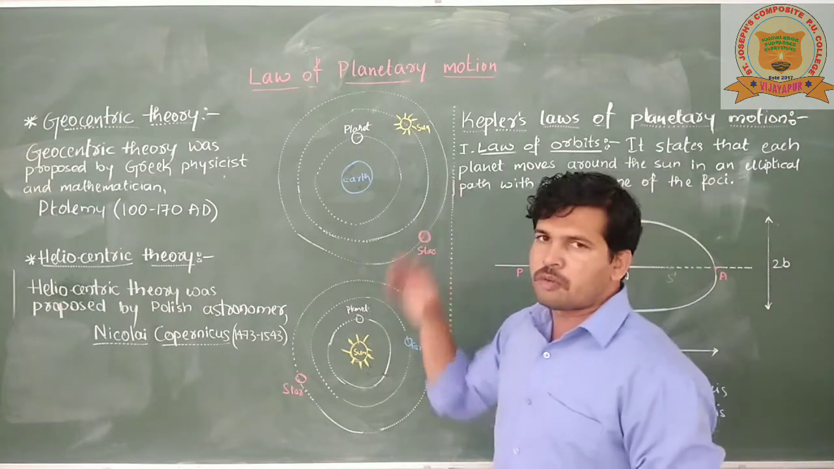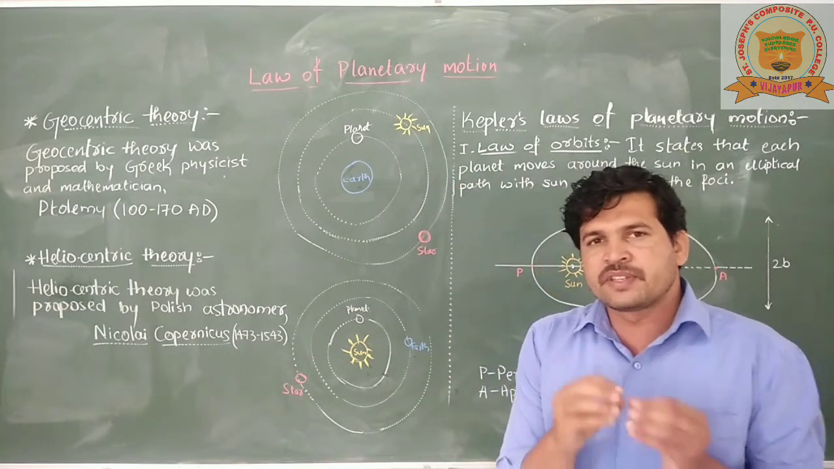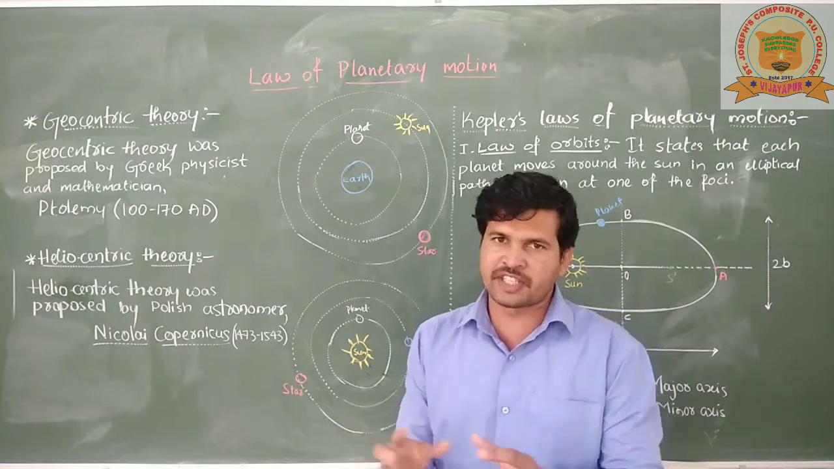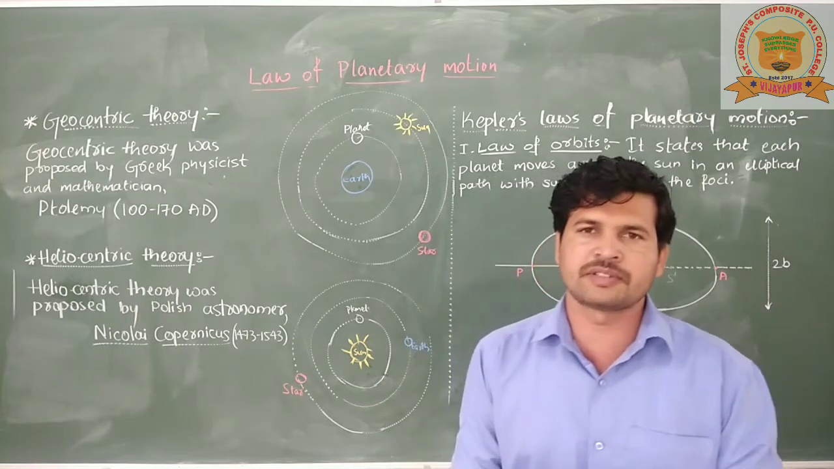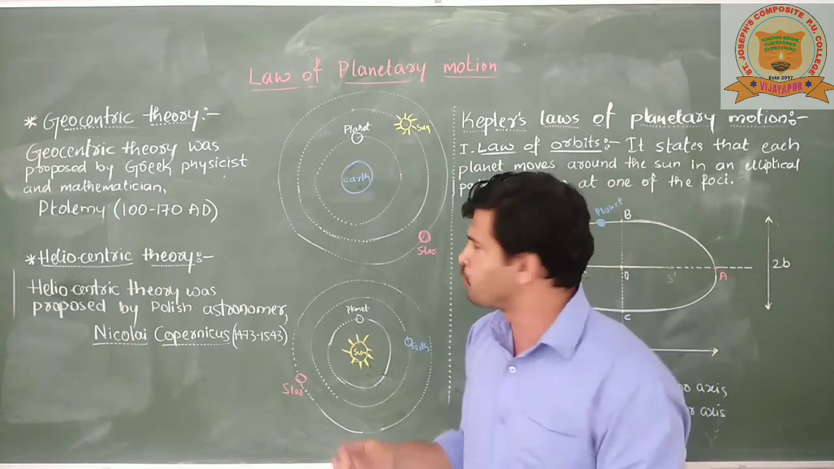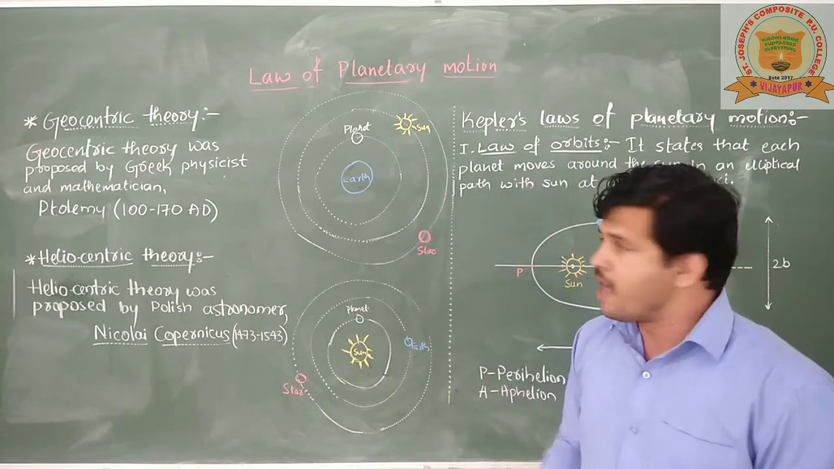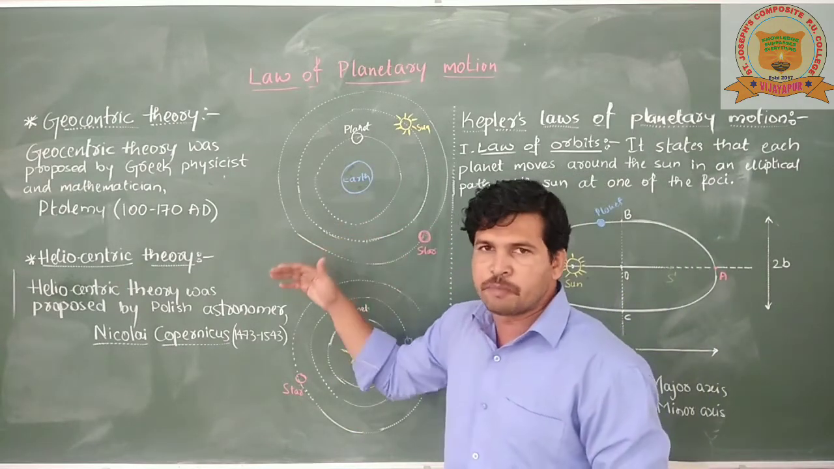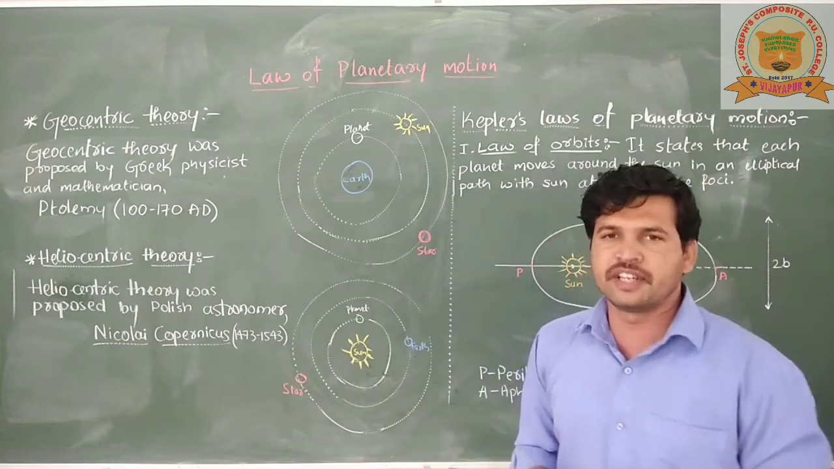So why a circular orbit? Because at that time, the circle was considered a perfect shape, and if God created the universe, obviously the natural shape would be a circular shape. And this theory was believed by people for almost 1500 years.